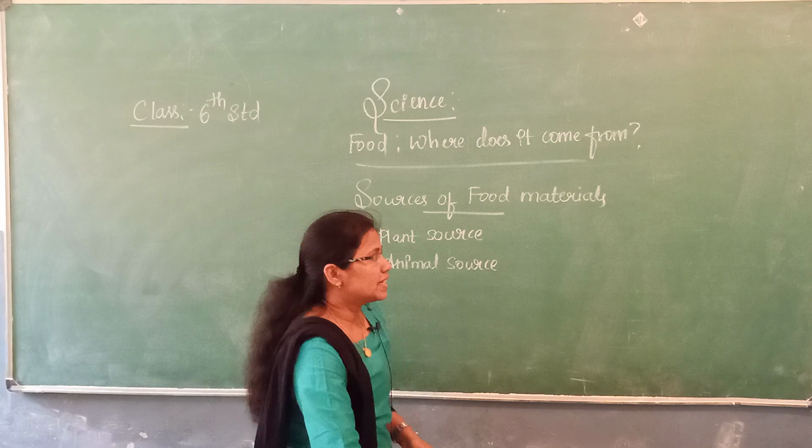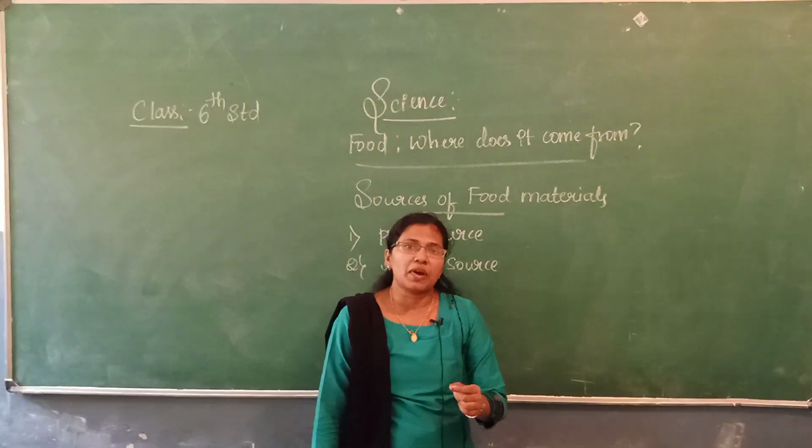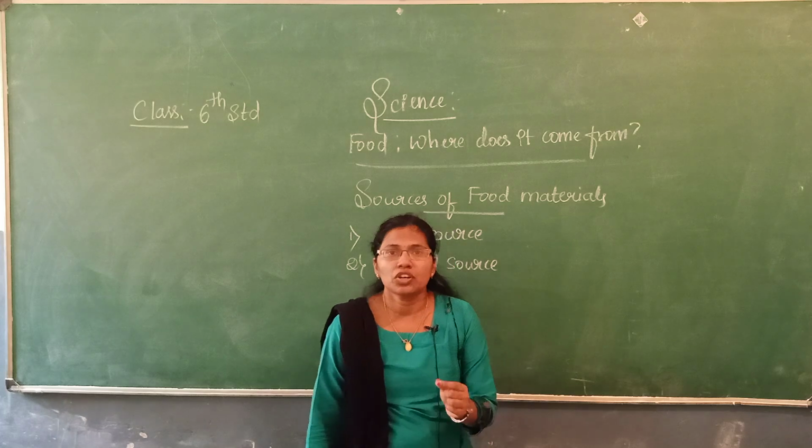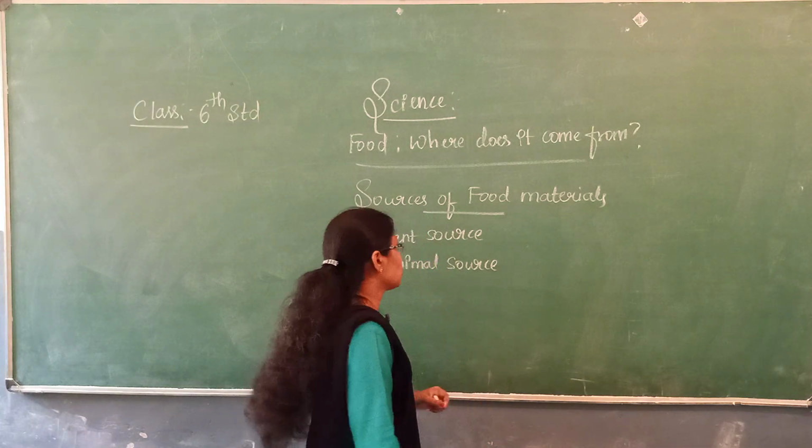Now let us study the meaning of plant sources, and also learn examples of plant sources.